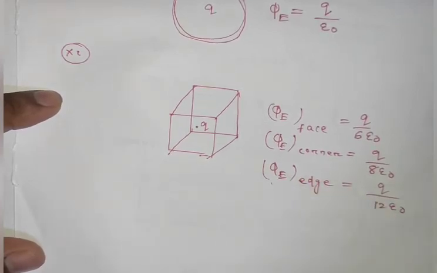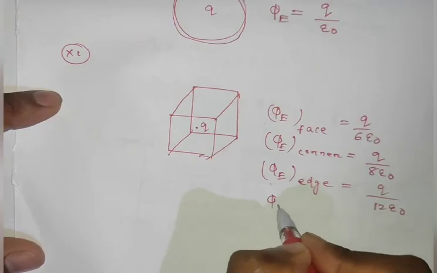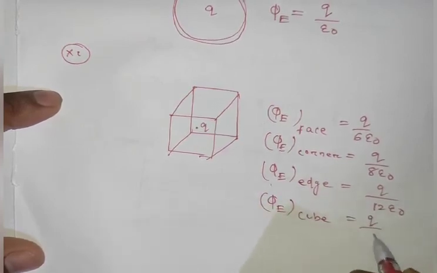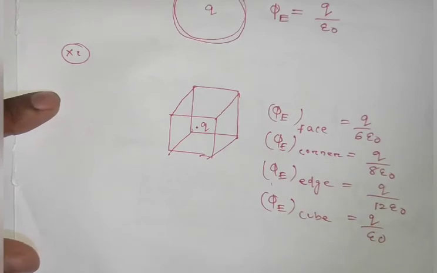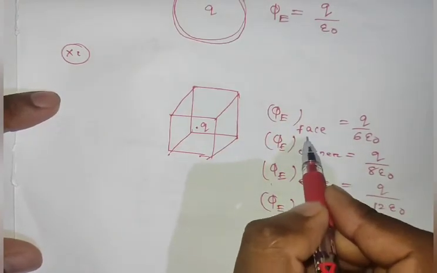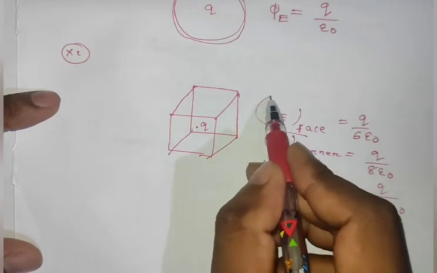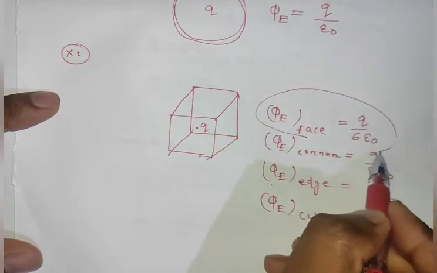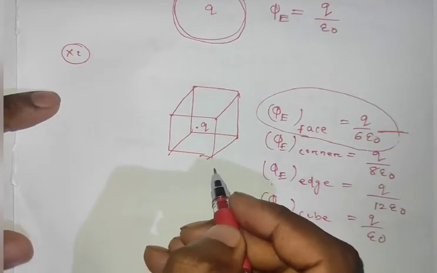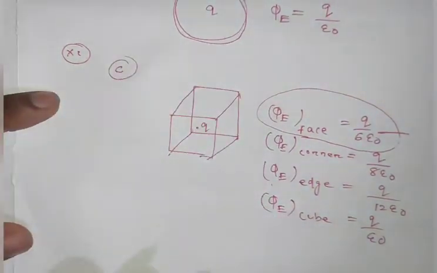If it was asking for the flux through the whole cube, then it's simply Q by epsilon naught. So you should remember this. As our question was asking for the electric flux through each face, this will be Q by 6 epsilon naught. So option C will be right.